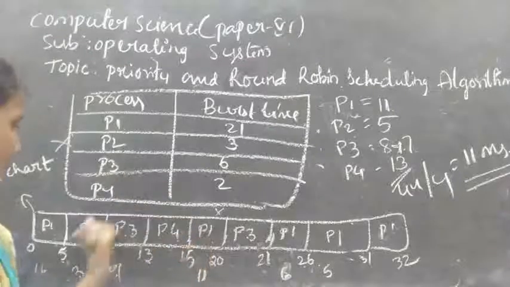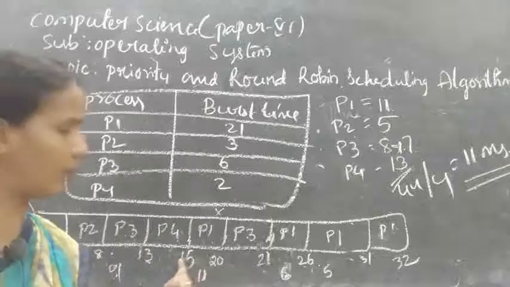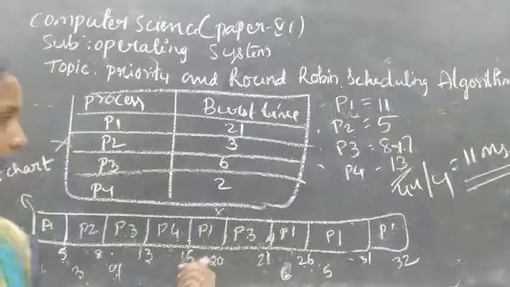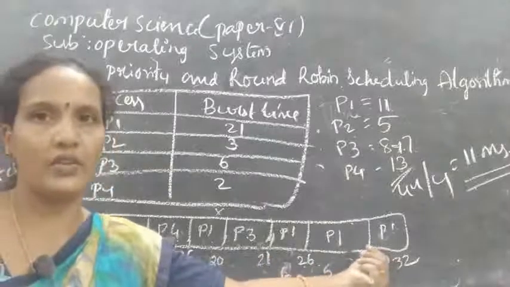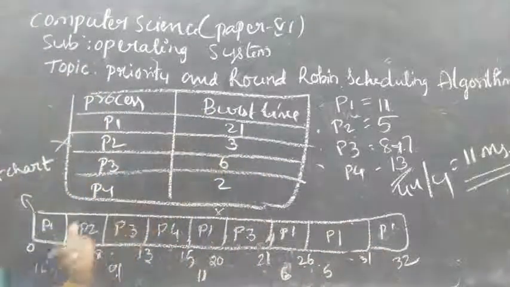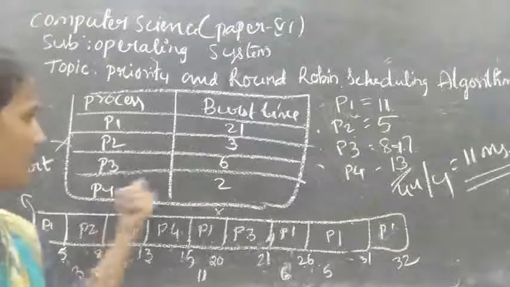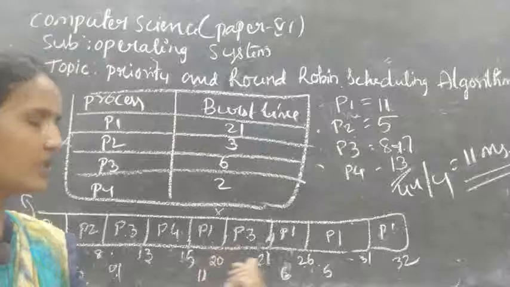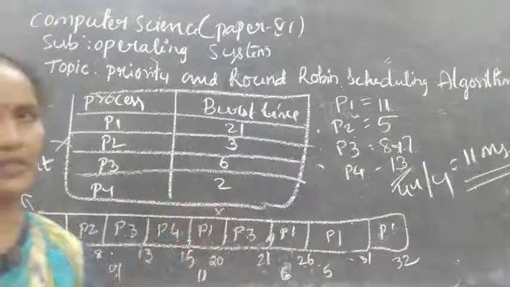P1 continues from the previous state. Previously it was 5, so it will start from 15. Here 5 milliseconds, 5 milliseconds, 10, 15, 20, 21. 21 is the total execution time. Now come to P2, 3. Directly it will be executed in the first slot only. Next come to P3. P3 is 6, so the first slot is 5 and the second slot is only 1. Now come to P4. In the first slot only it will be executed.